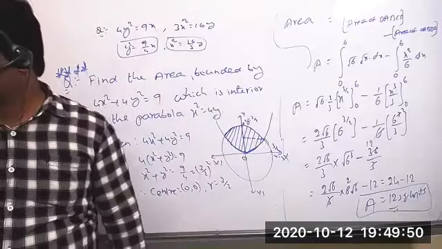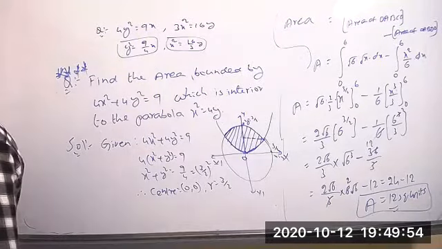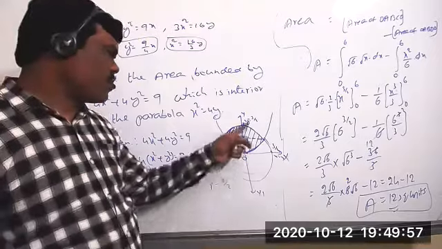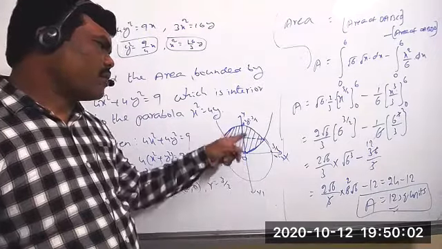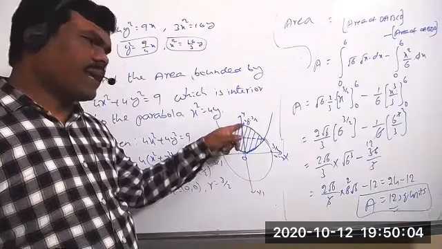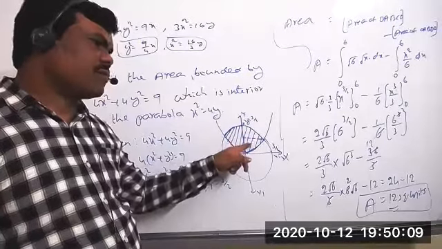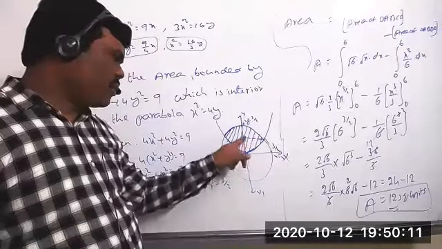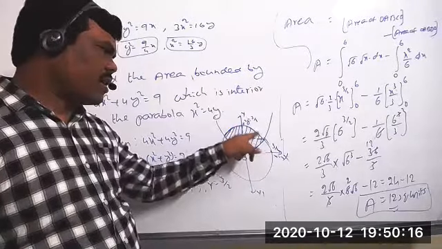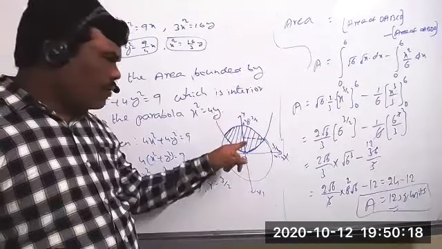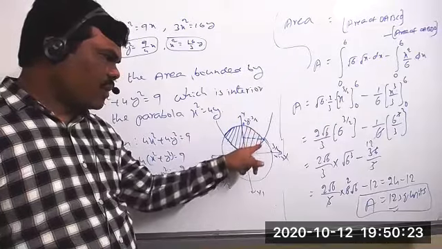Yes, tell me. Sir, if I integrate from 0 to 3 by 2 in y-axis, 0 to 3 by 2 y-axis is not possible, no? Correct. 0 to 3 by 2, okay, you can take it. But how to take means here now you can take as two parts now. Because from here to here you can take based on the parabola, and from here to here you can take it based on the circle. And we require this point means how to get this point here? By solving circle equation and parabola, we'll get this point.